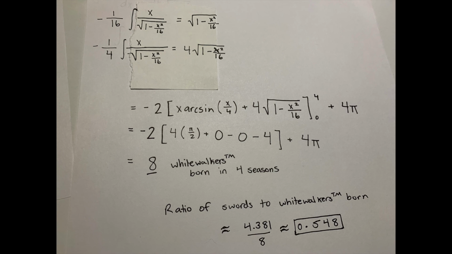After simplifying, we find out that there are 8 White Walkers born in 4 seasons. Then we take the ratio of swords to White Walkers by doing 4.381 over 8, which is approximately 0.548. This means that approximately 0.548 swords were created per White Walker.